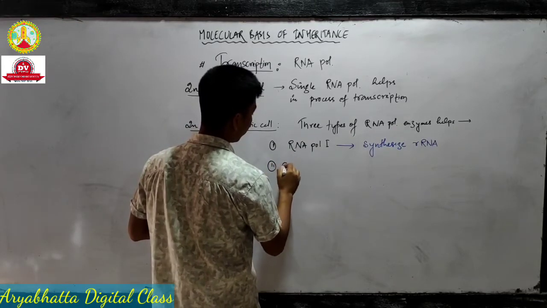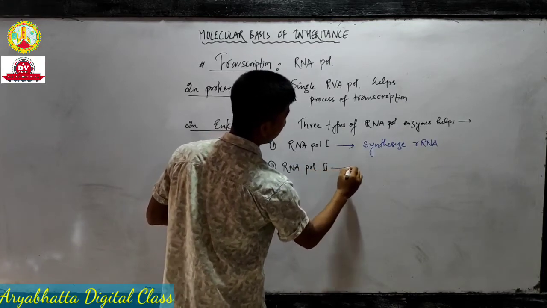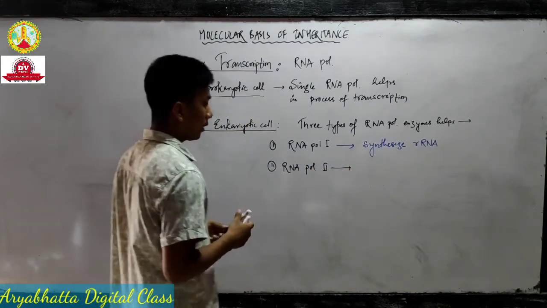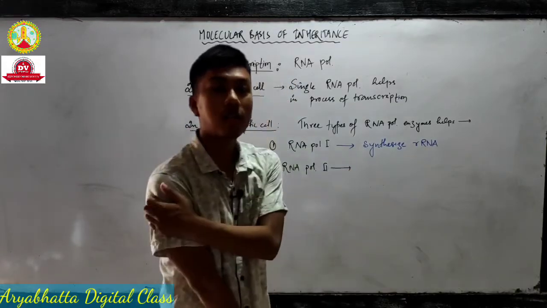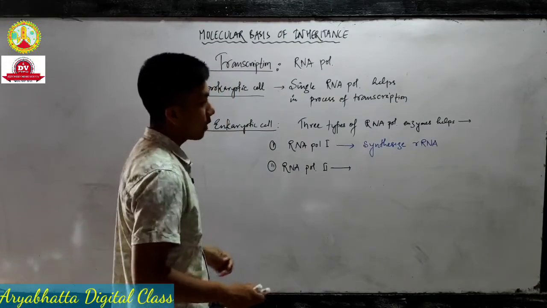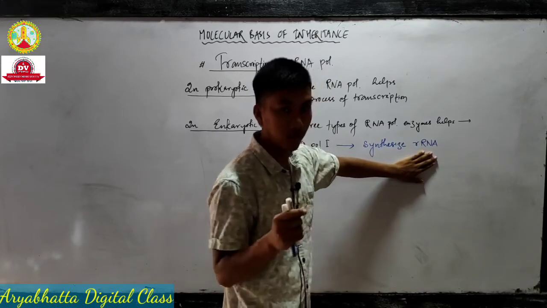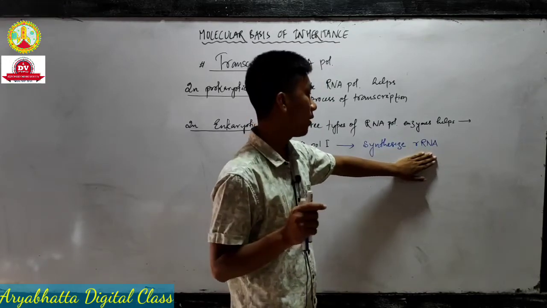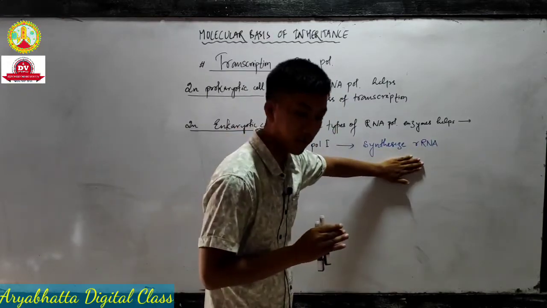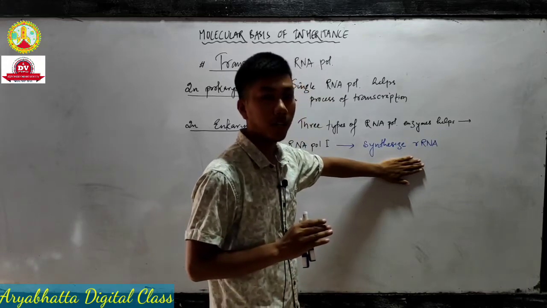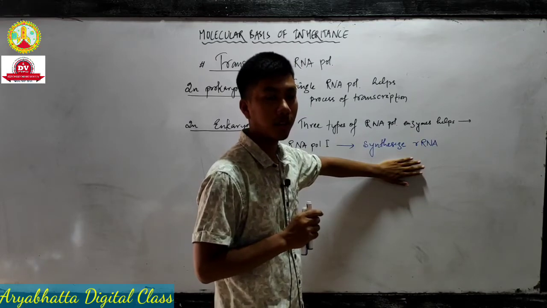Next, we have RNA polymerase 2 enzyme. It doesn't only synthesize rRNA, it also synthesizes some rRNA, but this is for a higher secondary level. If you read only this, it is enough. It also synthesizes some rRNA, like 5.8S rRNA, then 18S rRNA, 26S rRNA.